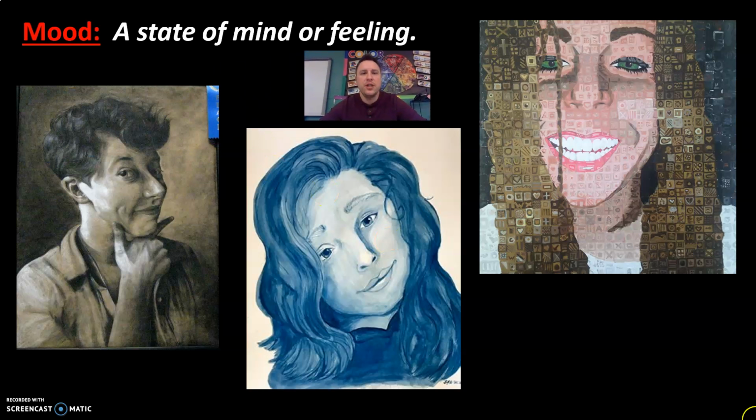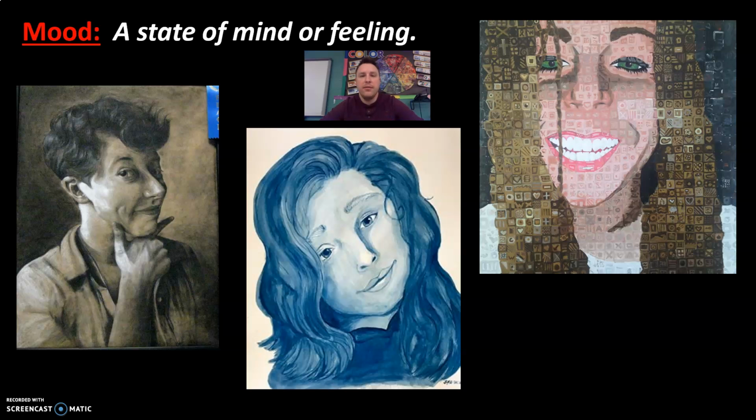So here we have the definition of mood. This is the answer for your first entrance ticket question. A mood is a state of mind or feeling. So each one of these images, just like the slide before it, shows a different emotion. The figure on the far left looks almost as if they know something we don't. It kind of gives a very theatrical appearance to me.